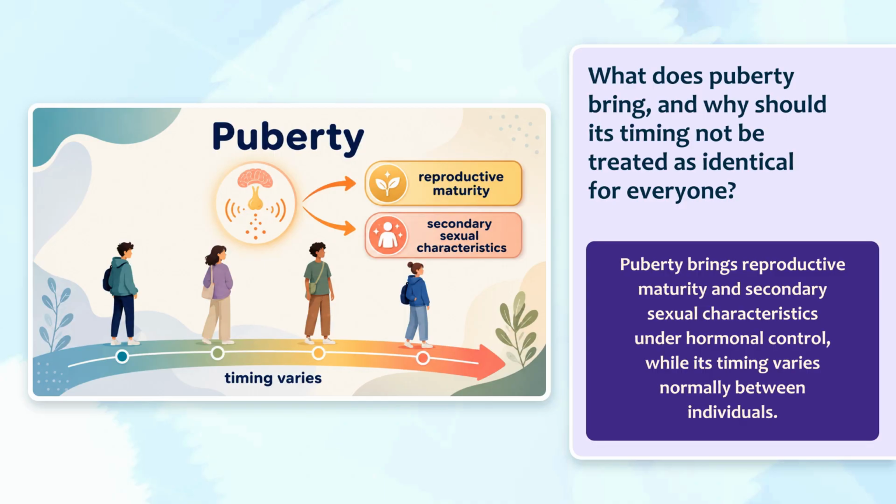The diagram separates the shared change from the variable timing. Puberty brings reproductive maturity and secondary sexual characteristics under hormonal control, while its timing varies normally between individuals. The timing band shows the same broad transition occurring at different points. Next, we will trace how the male reproductive system produces and transports the sperm gamete.